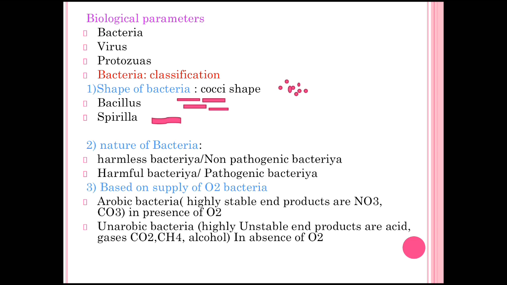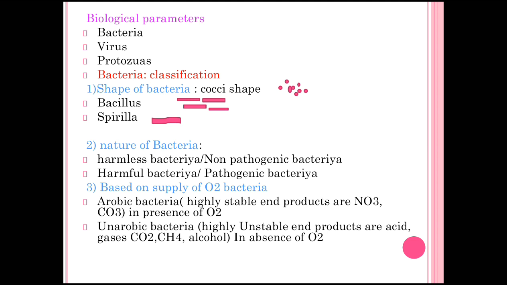Second one is the bacillus bacteria. These bacillus bacteria are rod shaped. We can see in the diagram there are some rod shapes. This is the shape of bacillus bacteria.